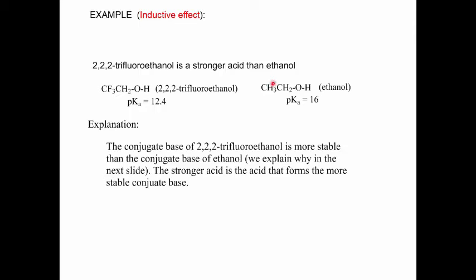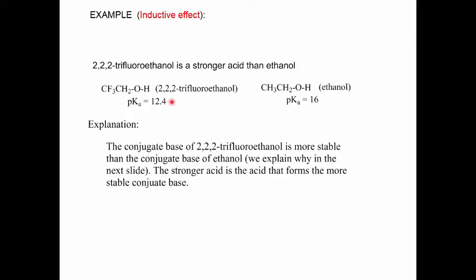Which of the two acids is the stronger acid? Well, that's indicated by the pKa value. Remember, the lower the pKa, the stronger the acid. The fluorinated ethanol has a pKa of 12.4. The ordinary ethanol has a pKa of 16. Well, obviously then, the fluorinated ethanol is a stronger acid. But we ask, why is the fluorinated ethanol a stronger acid?